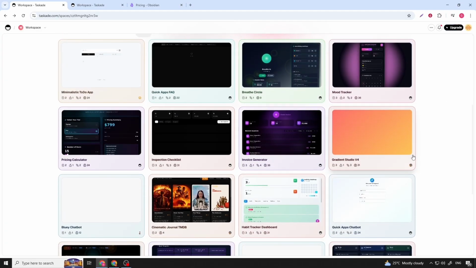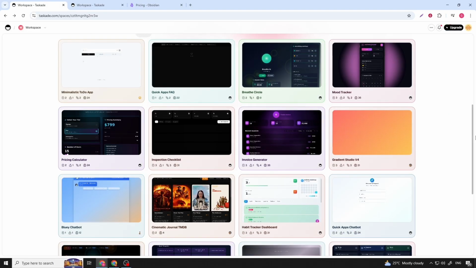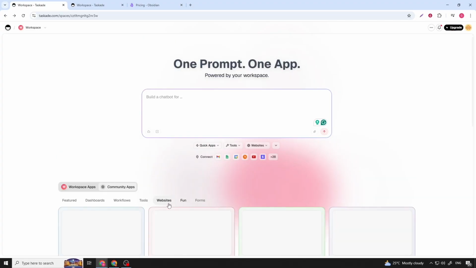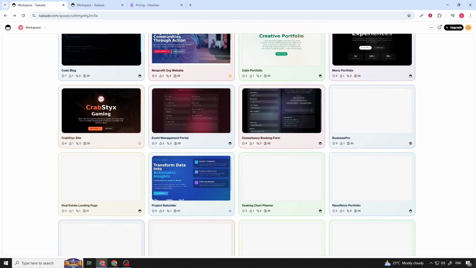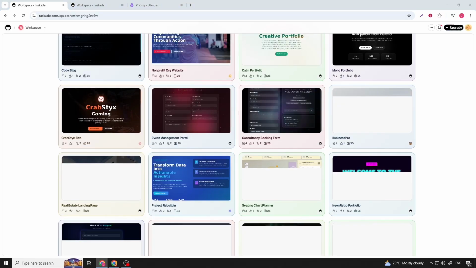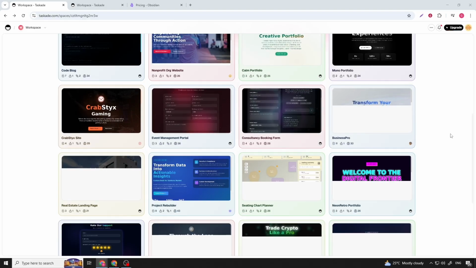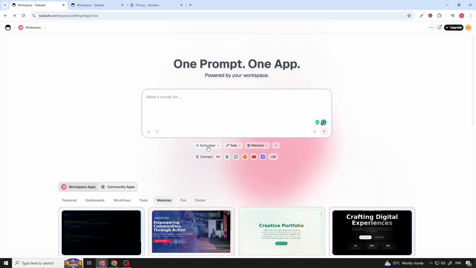Taskade also includes built-in communication tools. You get workspace chat, comments directly on tasks, and even video calls, keeping conversations tied to actual work instead of scattered across emails or messaging apps. Teams can brainstorm ideas together, turn them into actionable tasks, and execute plans without leaving the platform. Real-time co-editing makes Taskade useful for meeting notes, sprint planning, content calendars, and collaborative brainstorming sessions.